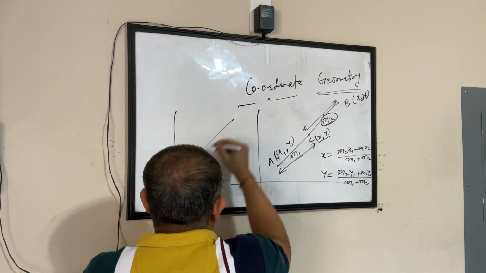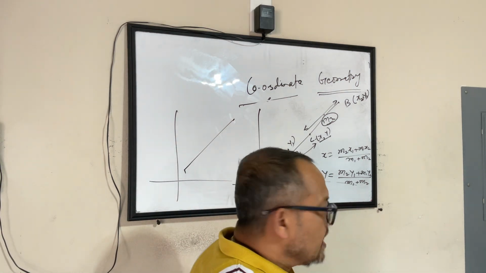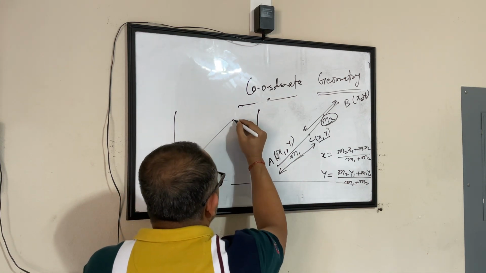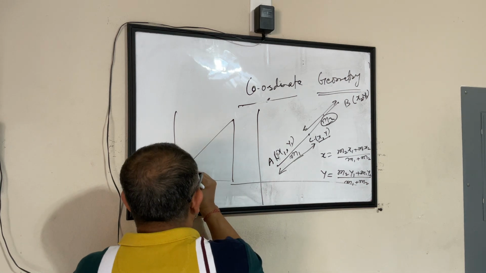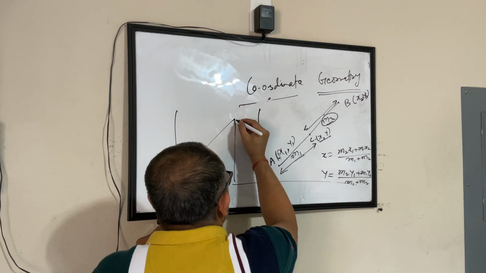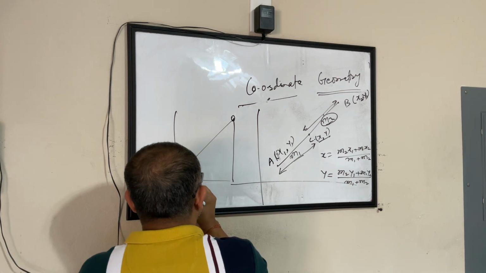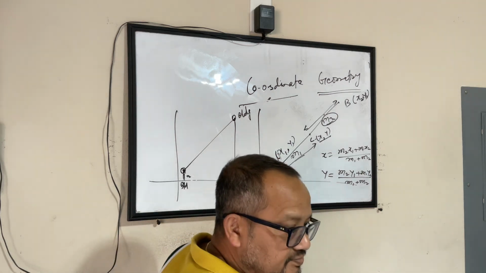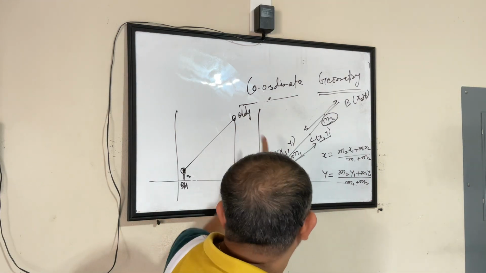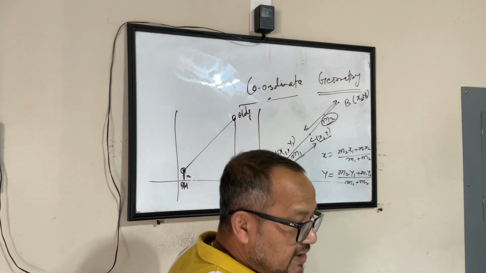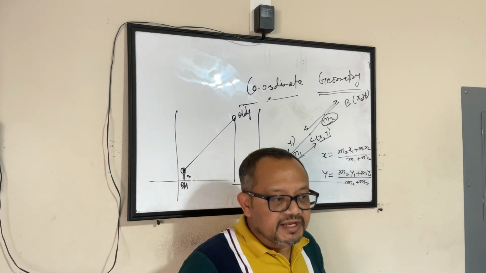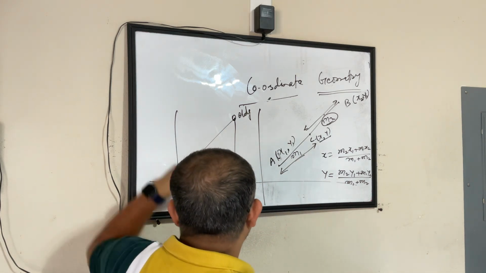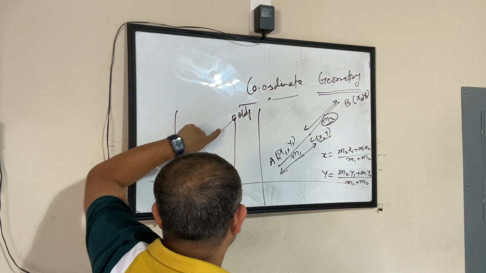If I say I have a line like this, let's say this is the height of one building, and this is the roof, the top of one building. This is the top of the second building. This is building 1, this is building 2. So this is the roof of the second building, this is the roof of the first building. Now, somebody says, I want to hoist a flag which is connecting the roof of the two buildings.